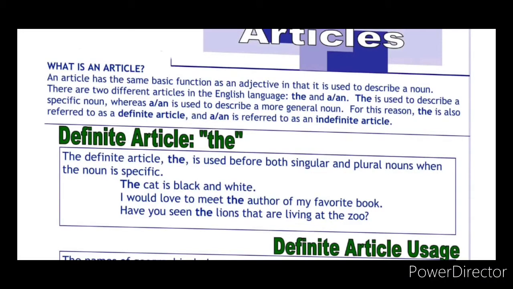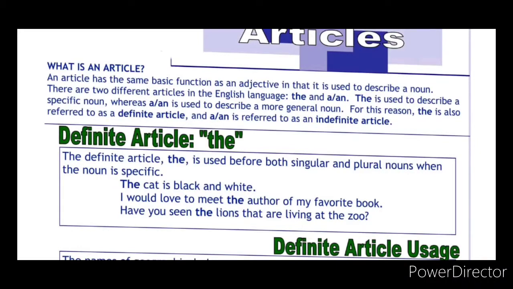One is the and another one is a or an. So 2 types of articles, the and a or an. The is used to describe a specific noun, whereas a or an is used to describe a more general noun.